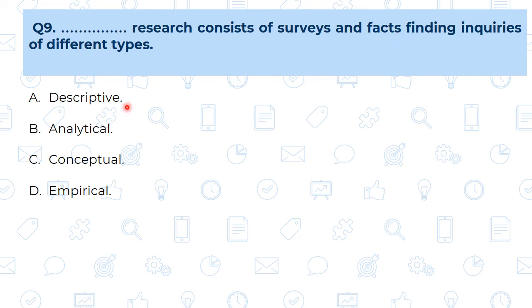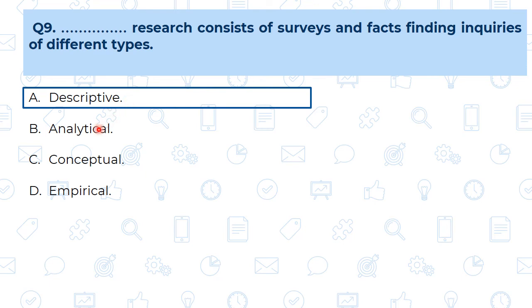So which type of study is there? Either it is descriptive, analytical, conceptual, or empirical. As we know, this comes under the descriptive type of research. In the case of conceptual, we are going to explore ideas, so there is no survey. In the case of empirical, we deal with numbers, and there we make the complete analysis. So descriptive is the correct research type for surveys and fact finding.